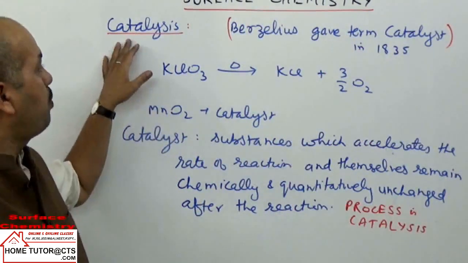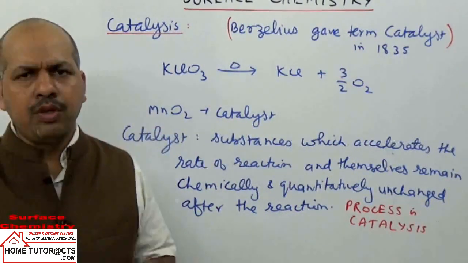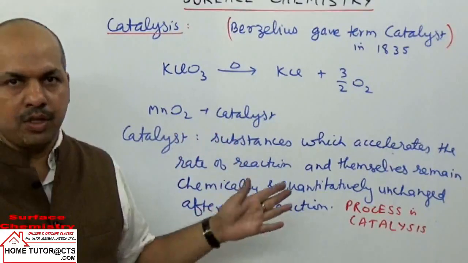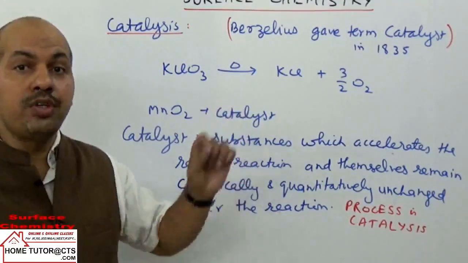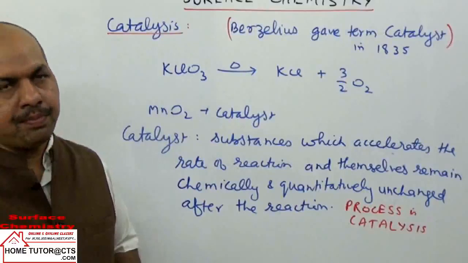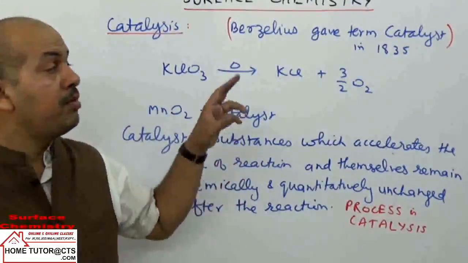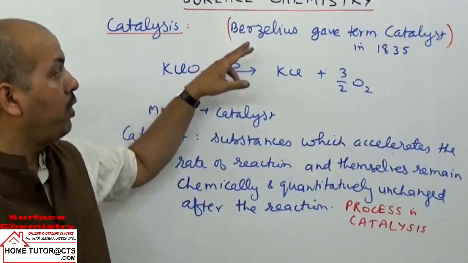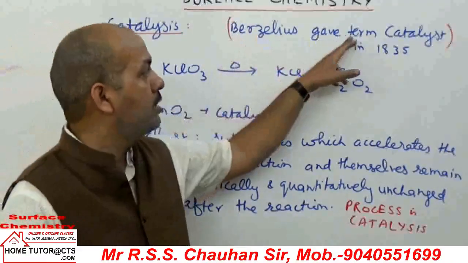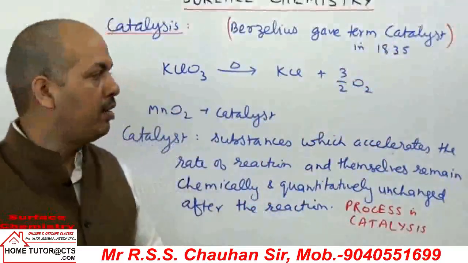Now we come to the next topic, catalysis. We have discussed catalyst in brief in the topic kinetics, and also in the chapter chemical equilibrium. Once again you can see here this topic, catalysis. This term catalyst was given by the scientist Berzelius in the year 1835.